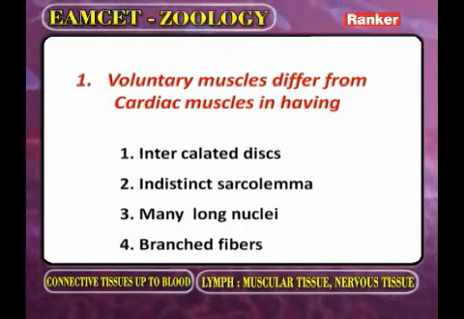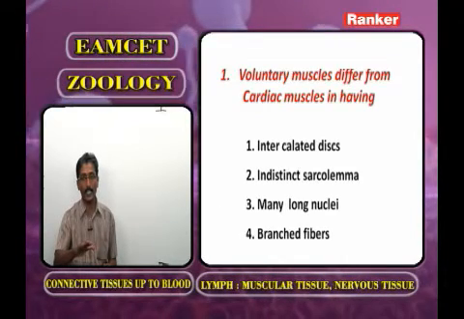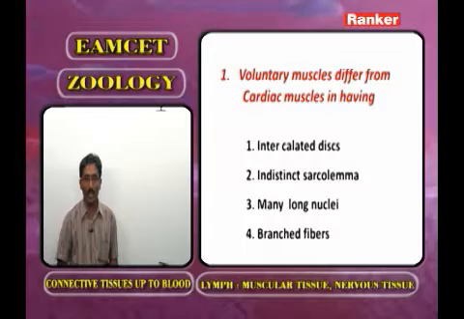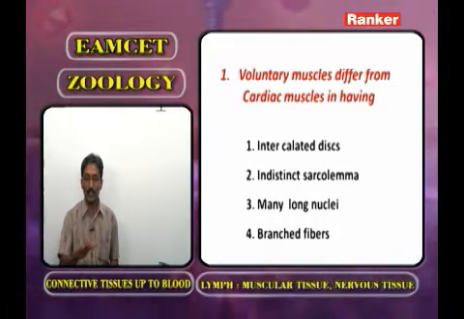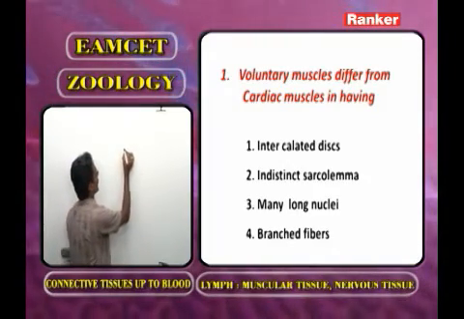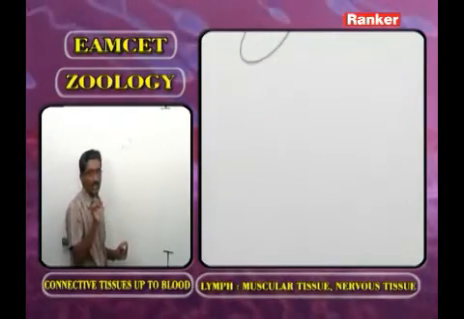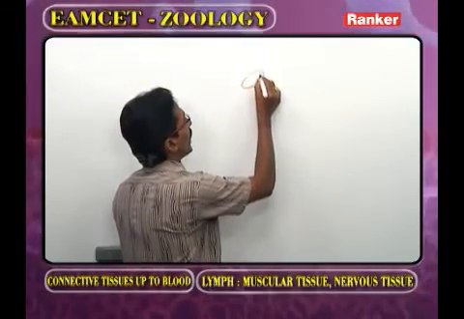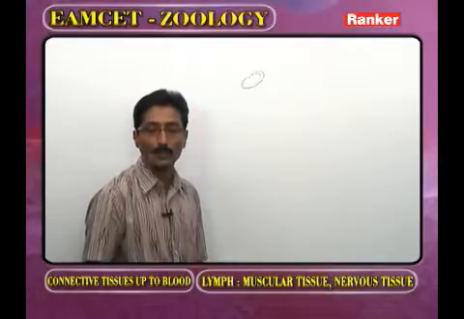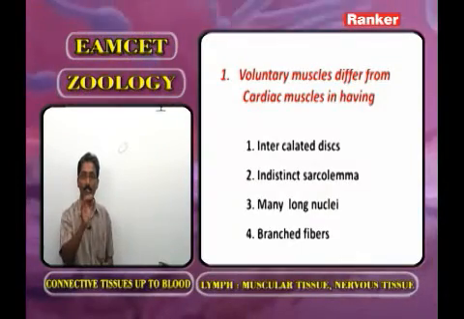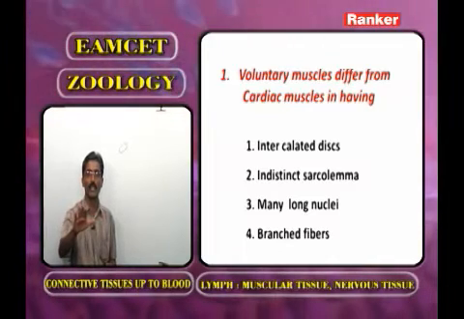One we call intercalated disc. Intercalated discs are present in the cardiac muscles. Indistinct sarcolemma is also present in the cardiac muscle. The third one is many long nuclei, only in the voluntary muscles. Now as we observe the voluntary muscle, in each muscle cell, how many nuclei are present? Many nuclei are present. The fourth option is branched fibers, which are also associated with cardiac muscle.